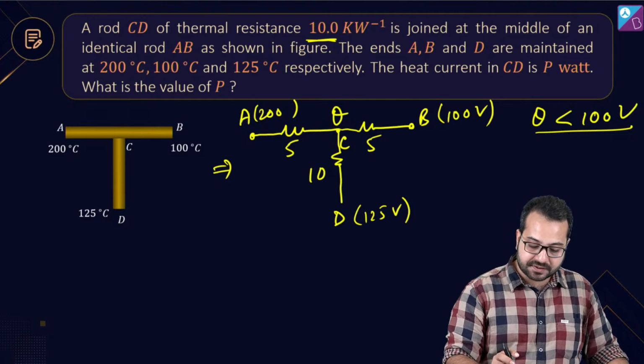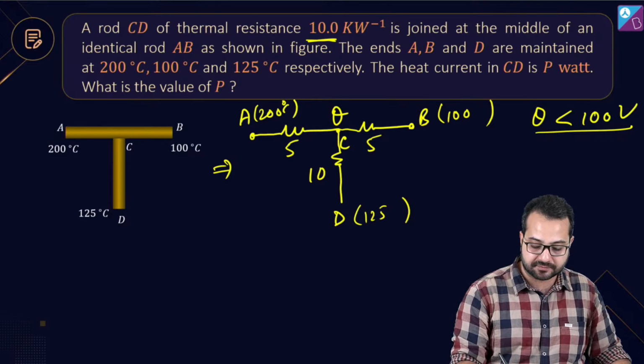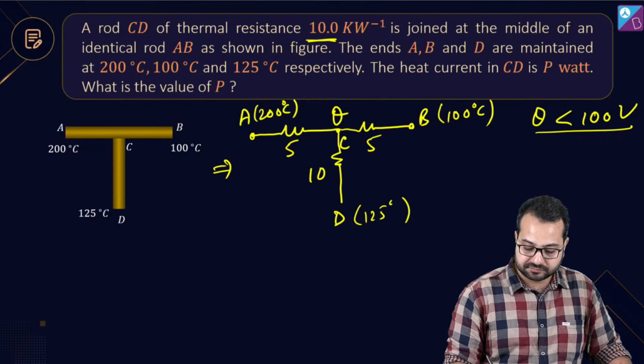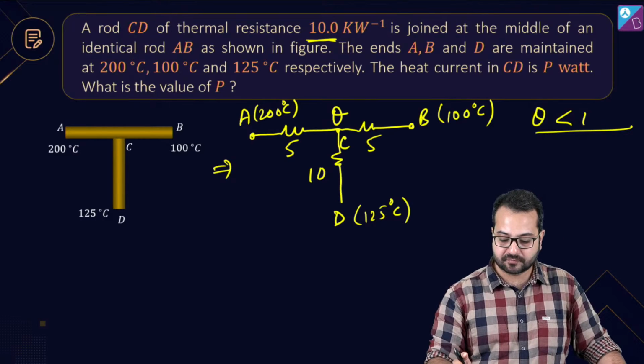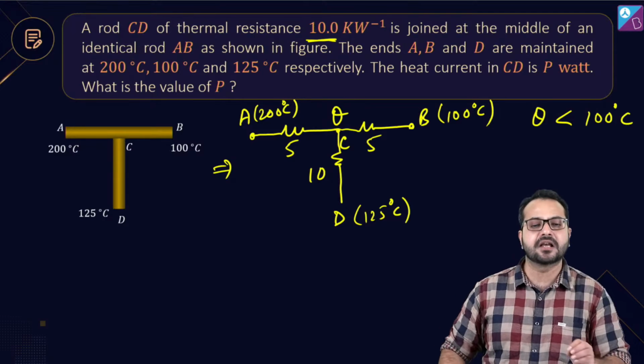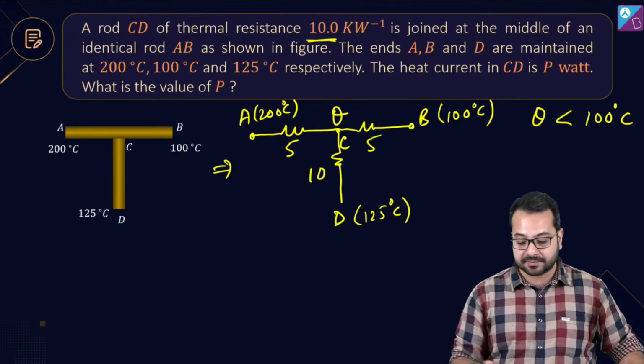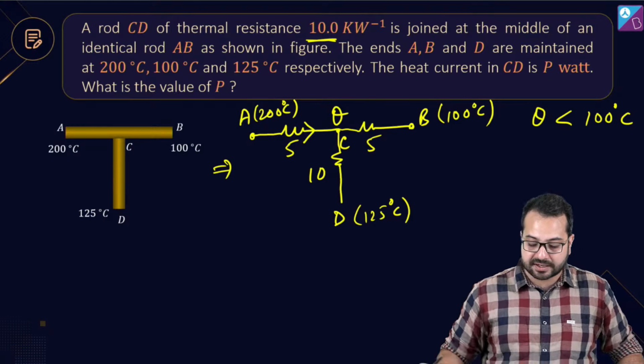चलो इसको वापस, now that you have understood the analogy, इसको वापस टेम्परेचर बना देते हैं, नहीं तो फिर कंफ्यूजन होगा थोड़ा सा. So theta, what I'm doing is, theta I'm assuming is less than 100 degree Celsius. So I'm just assuming कि theta सबसे छोटा है. In that case, current कैसा जाएगा? इससे current ऐसा जाएगा.